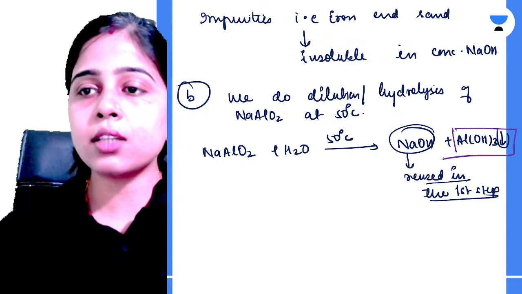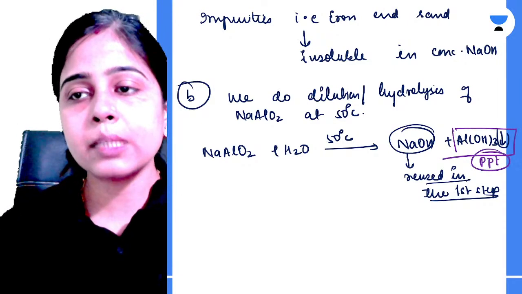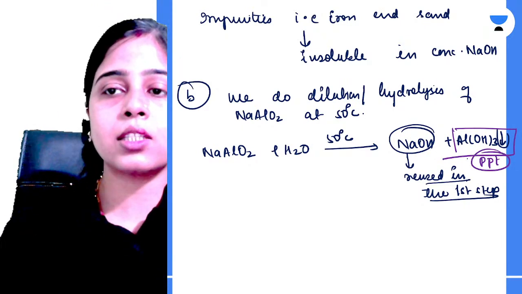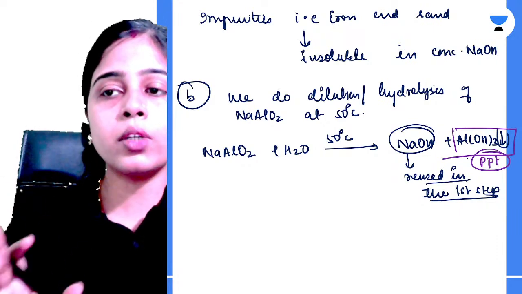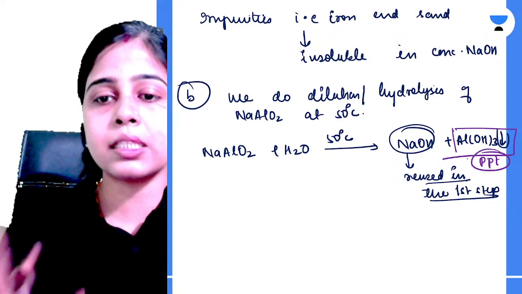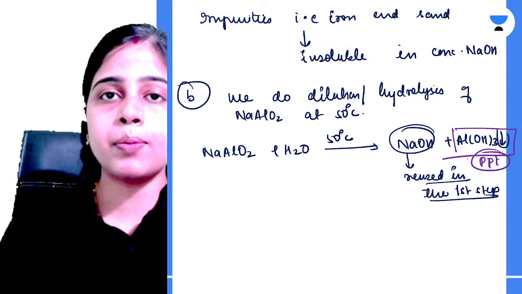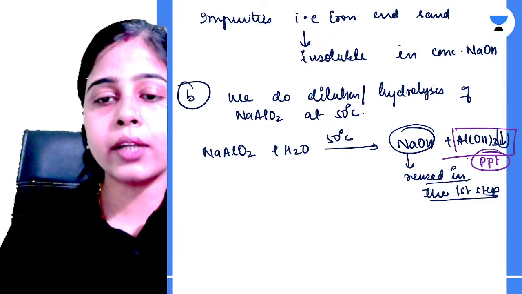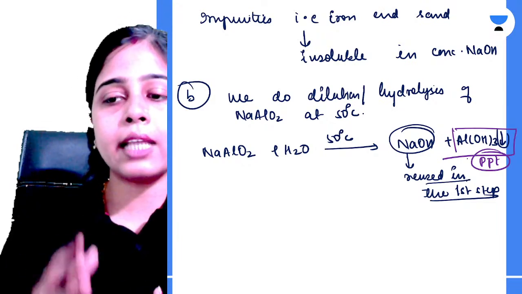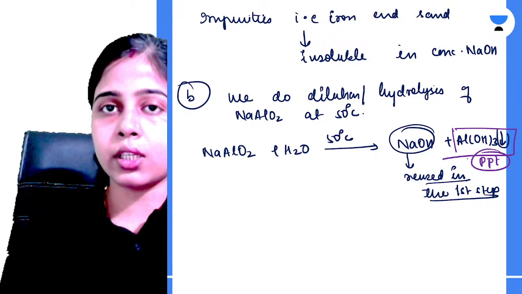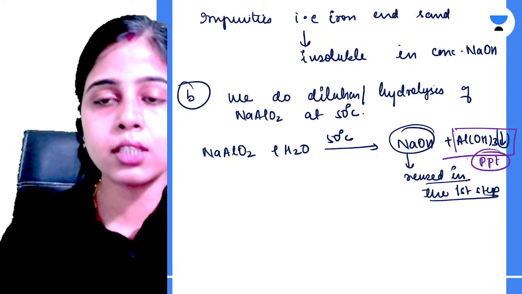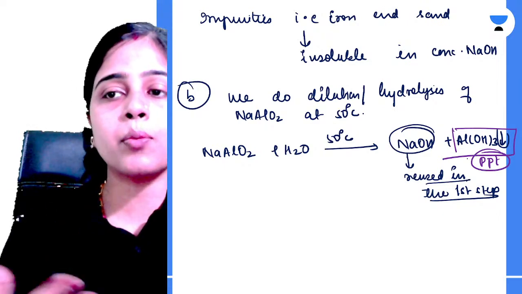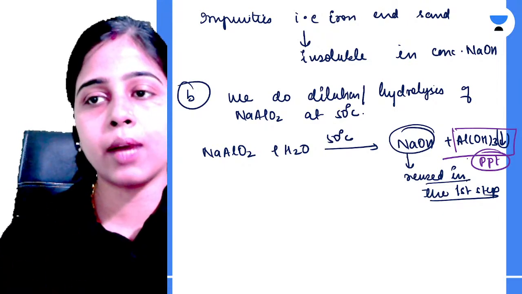So aluminium hydroxide हमारा कैसे present है यहाँ पे? Precipitate के form में. So we can take it out. What we will do? Again इस solution को filter करेंगे और चूंकि आपका aluminium hydroxide एक precipitate है, so ये आपका filter paper पे as a residue collect हो जाएगा. After we have collected your aluminium hydroxide, we will wash it and then dry it to remove all the impurities. Okay, we will wash your aluminium hydroxide, again dry it. We will follow this step 2 to 3 times to remove every impurities that is present inside aluminium hydroxide.